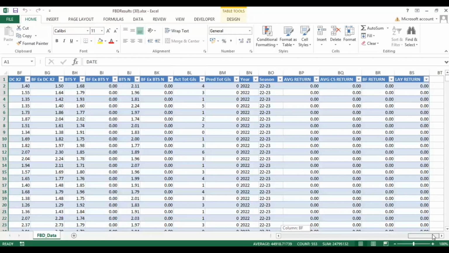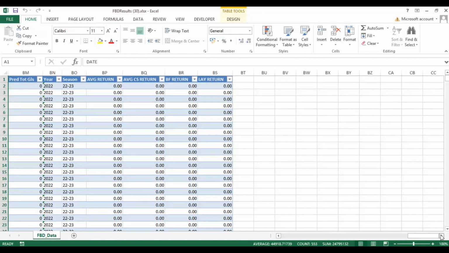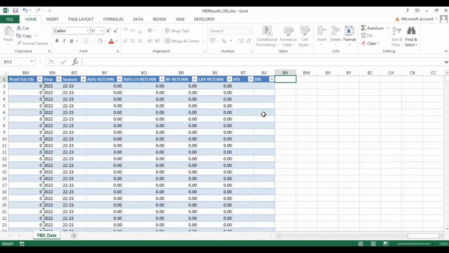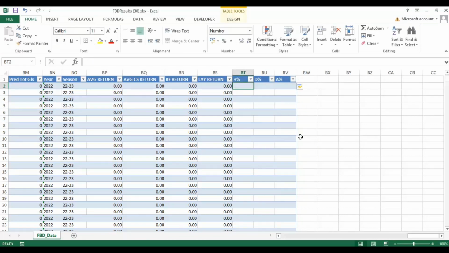So what we're going to do, to enable us to do this analysis, is add a couple of additional columns down the end here. So I'm going to call this one home percentage, draw percentage, and away percentage. What we're going to do is look at the Betfair odds, because the Betfair betting exchange is as close to true value as you will find, because they make their money from the commission, and the prices are set by bettors and traders. It generally regresses to around about the true value.